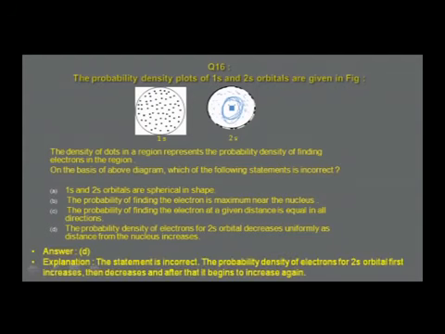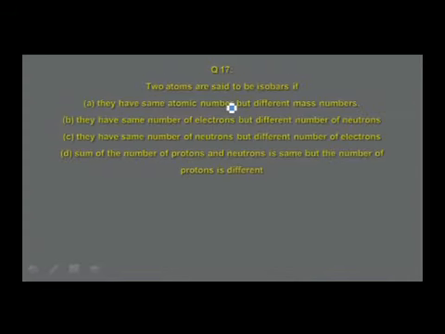This statement is incorrect. The probability density of electrons for 2s orbital first increases, then decreases, and after that it begins to increase again. So therefore, there is first an increase, a decrease, and then an increase. That is the order that is followed. So option D is the incorrect statement for the diagram given there.